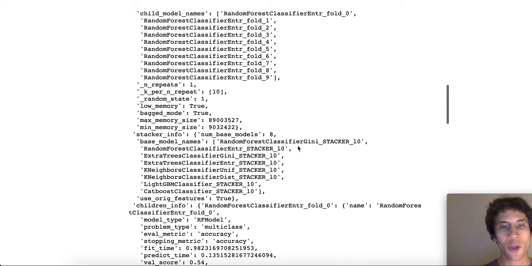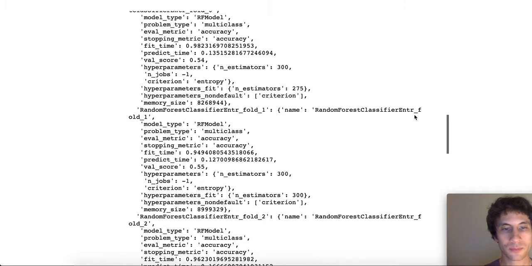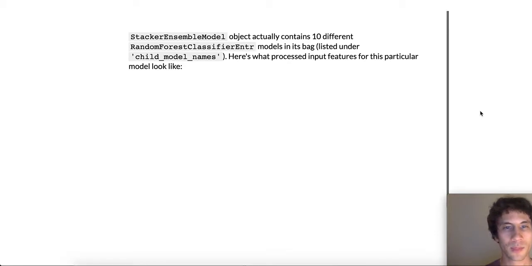These are the models whose predictions this model relies on as features. So again, a stacker ensemble model object actually contains 10 different individual models within its bag when we're using 10-fold bagging, and possibly more if we're using repeated bagging.